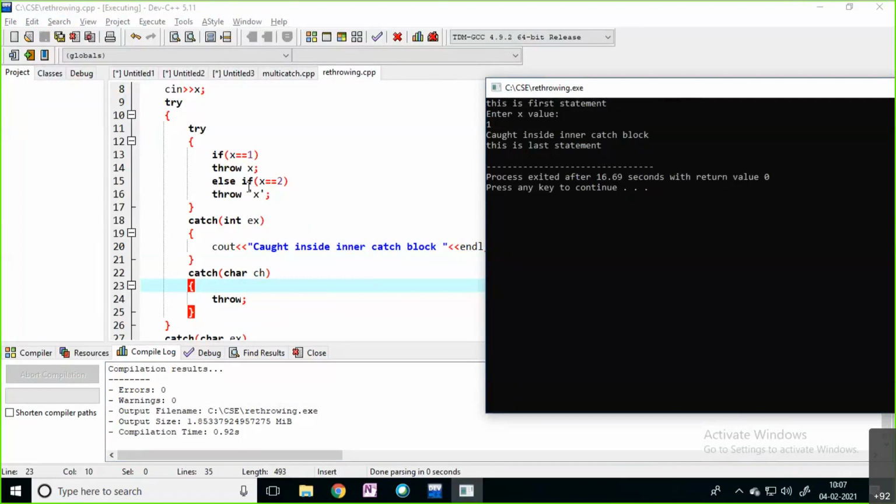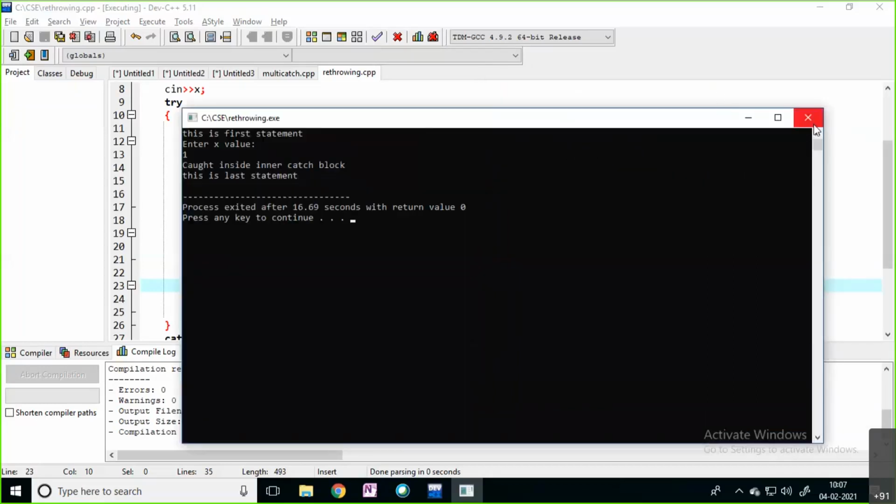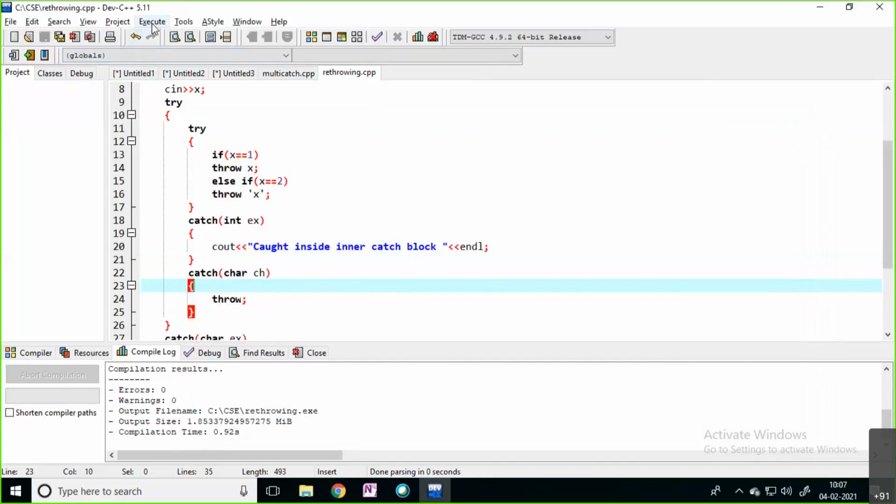Simple thing: you are throwing x, an integer value, and the inner catch block is going to execute and handle the situation. Now, in the second case, I will enter x value 2.